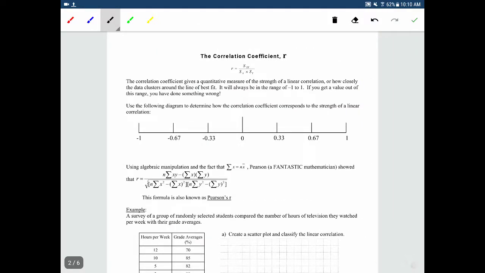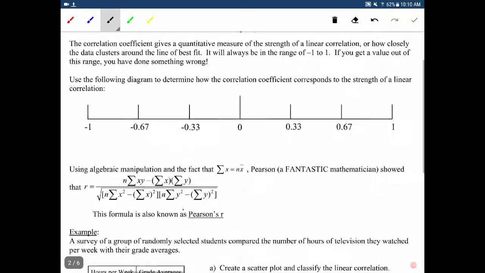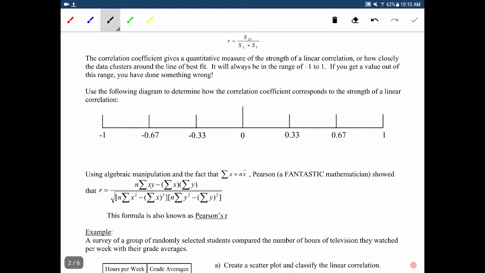And we're going to talk about the correlation coefficient, which we write as an R. The correlation coefficient gives a quantitative measure of the strength of a linear correlation, or how closely the data clusters around the line of best fit. It will always be between -1 and 1, and if you get a value out of this range, then you have messed up because it is impossible, okay?